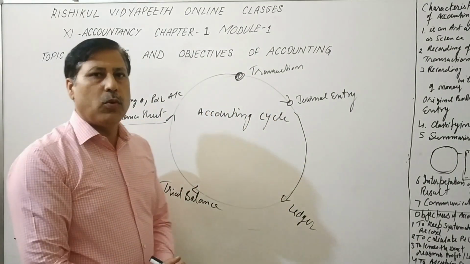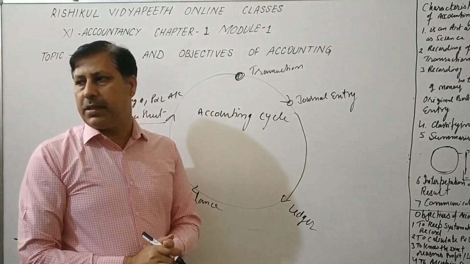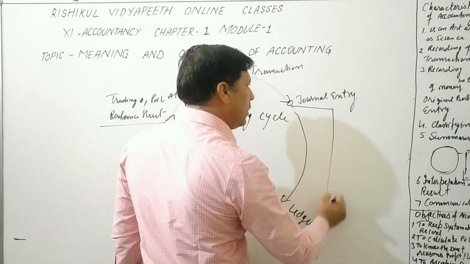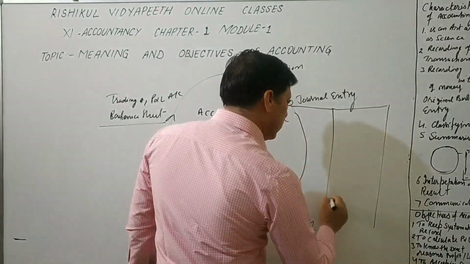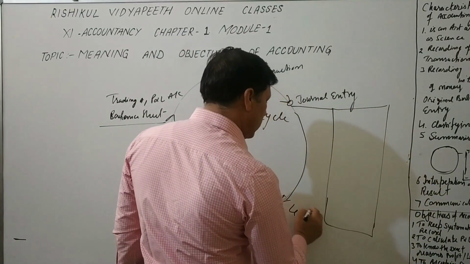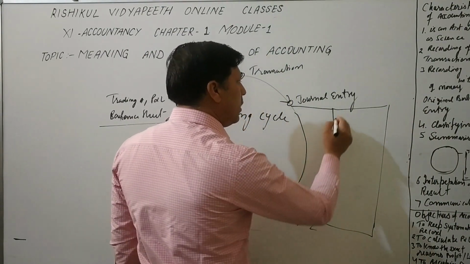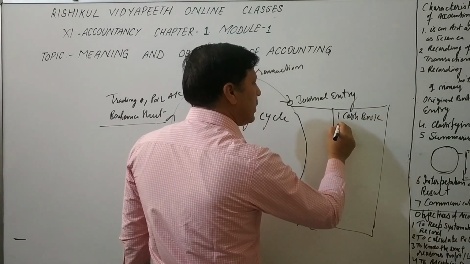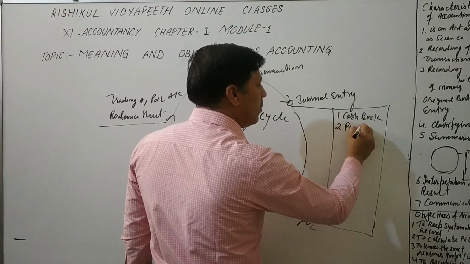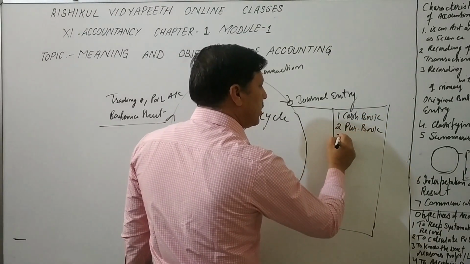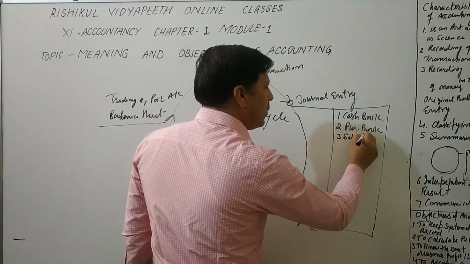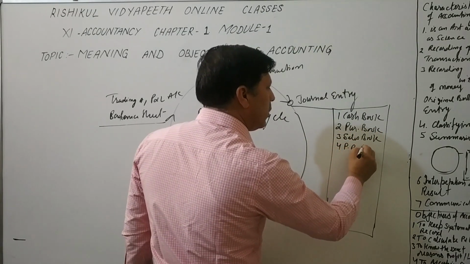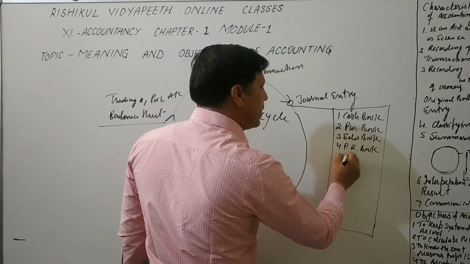If transactions are many and the business is large, a heavy industry, then we divide the transactions into different parts, that are called subsidiary books and books of original entry. First, that is cash book. Second, purchase book. Third, sales book. Fourth, purchase return book. Fifth, sales return book.